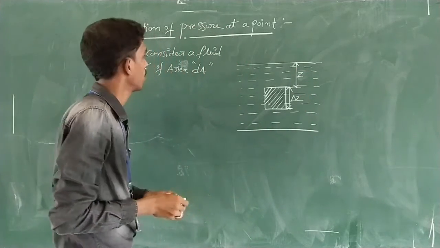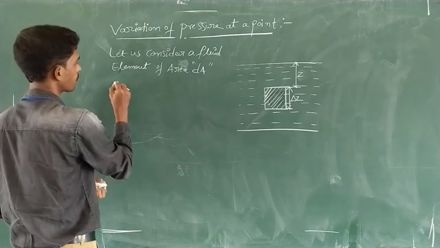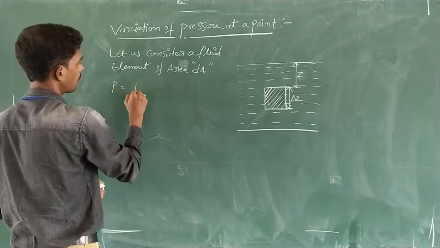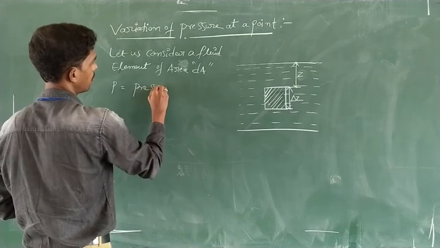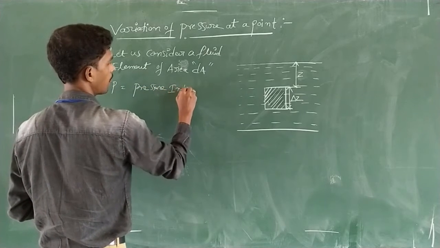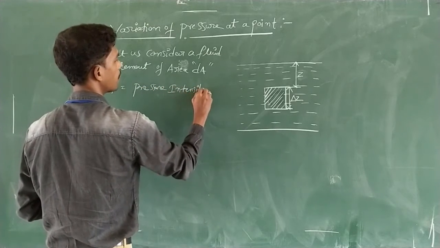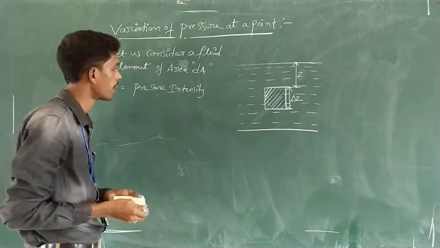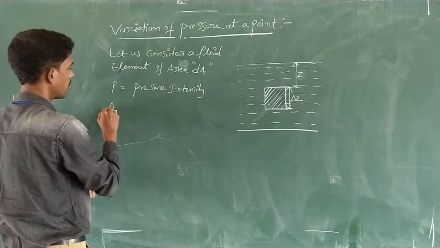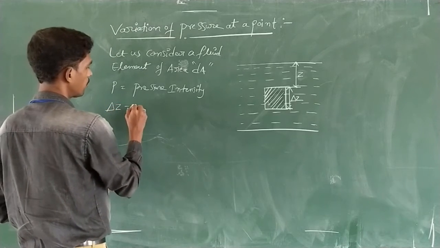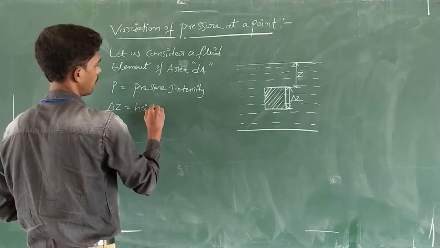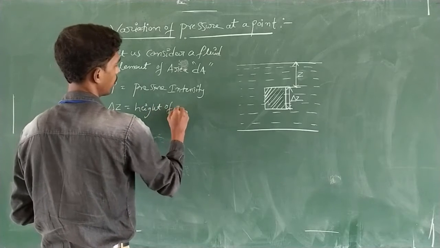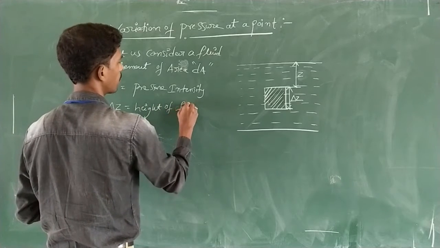Here P is the pressure intensity from the top, and delta Z is the height of the fluid element.